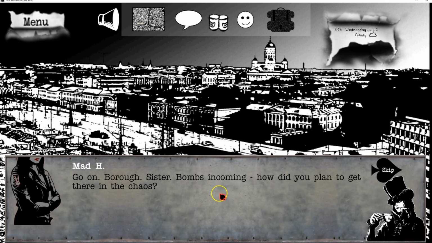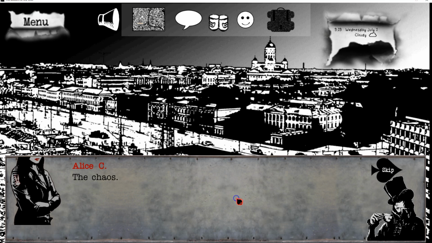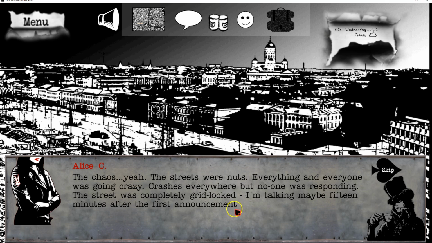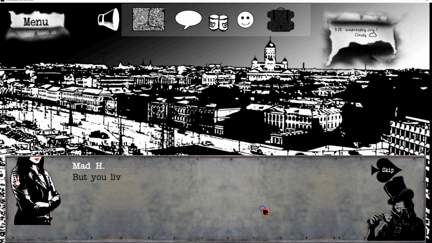Go on, bro, sister, bombs incoming. How did you plan to get there in the chaos? Chaos, yeah. The streets were nuts. Everything and everyone was going crazy. Crashes everywhere, but no one was responding. The street was completely gridlocked. I'm talking maybe 15 minutes after the first announcement here. All it takes is a few cars in the wrong place.